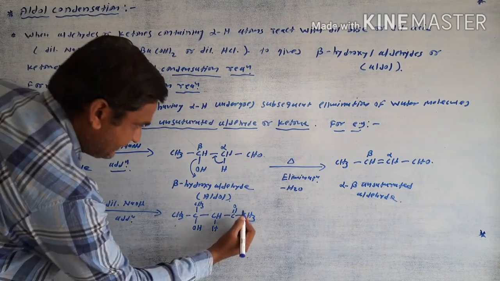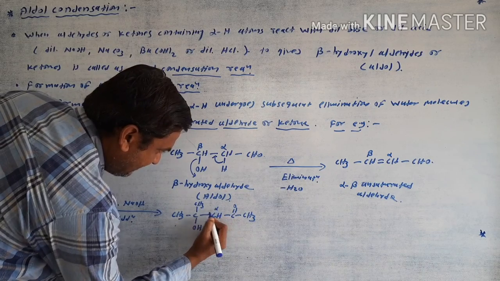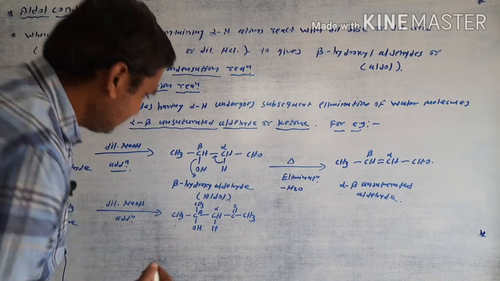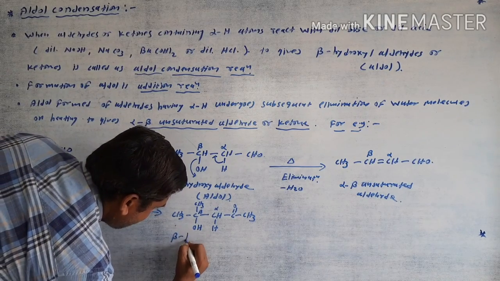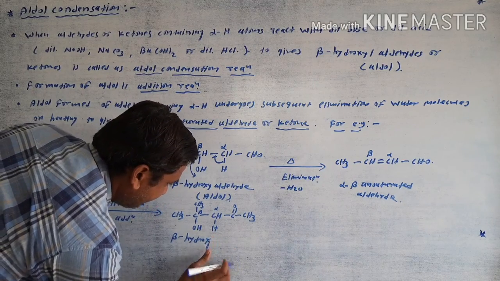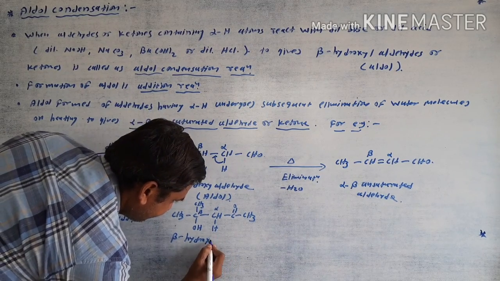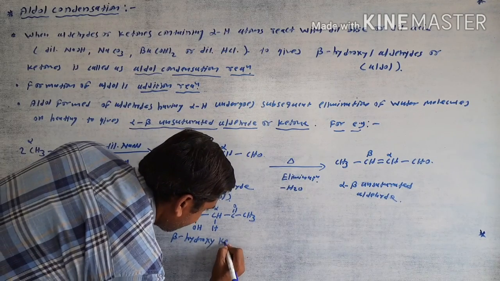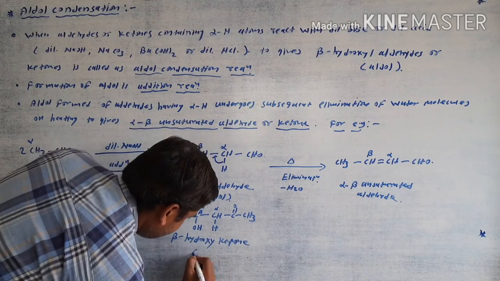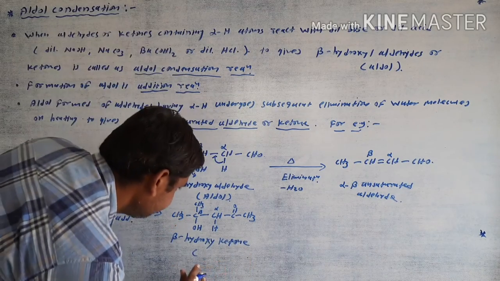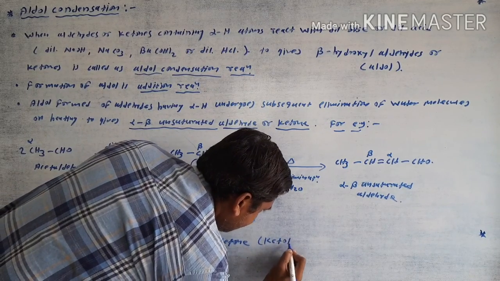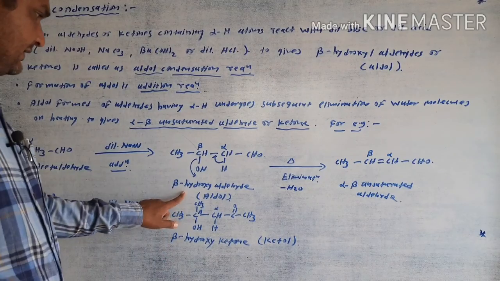This one is the ketonic group. This position is the alpha position and this one is the beta position. This hydroxyl is at the beta position. In this way, they will be called a beta hydroxy ketone. It is also called a ketol. This one is the aldol.